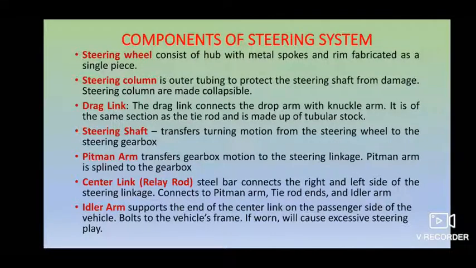And this pitman arm, which transfers your gearbox motion, is attached to your steering linkage and is fitted to a gearbox. And next you have the idler arm, which supports the end of your center link. Okay, so these are all the components of your steering system.